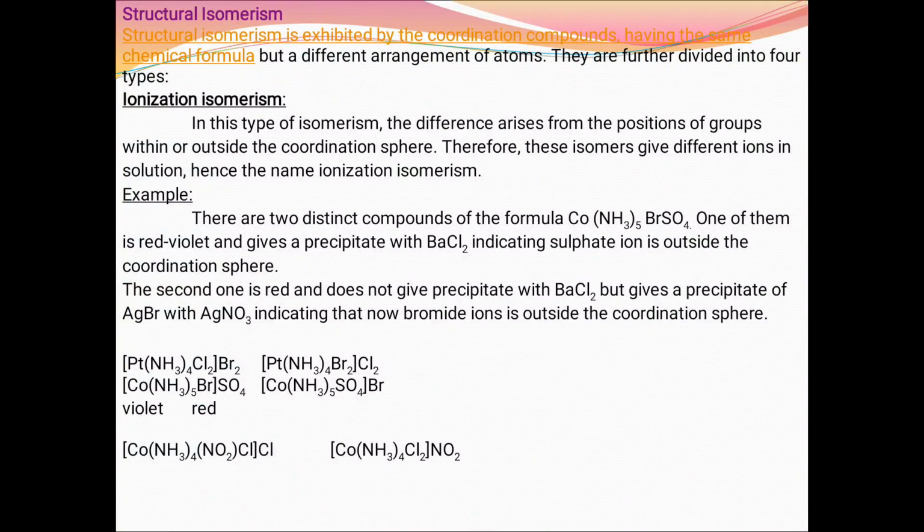There are 2 distinct compounds of the formula of cobalt. One of them is red violet and gives a precipitate with barium chloride, indicating the sulfate ion is outside the coordination sphere. The second one is red and does not give a precipitate with barium chloride but gives a precipitate of silver bromide with silver nitrate, indicating that now the bromide ion is outside the coordination sphere.